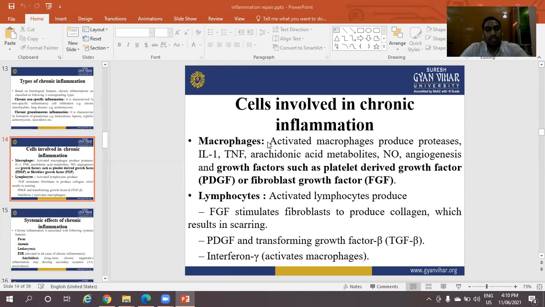Lymphocytes. Activated lymphocytes produce FGF, fibroblast growth factor, which stimulates fibroblasts to produce collagen, resulting in scarring. PDGF, platelet derived growth factor, and transforming growth factor beta, TGF beta. Interferon gamma activates macrophages.